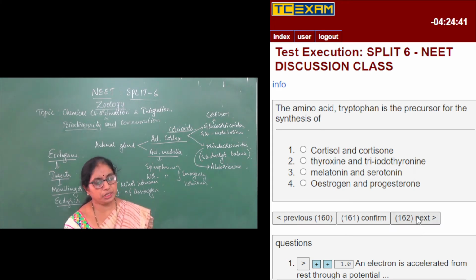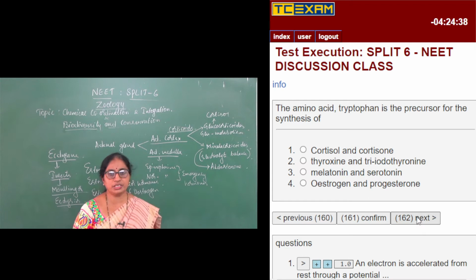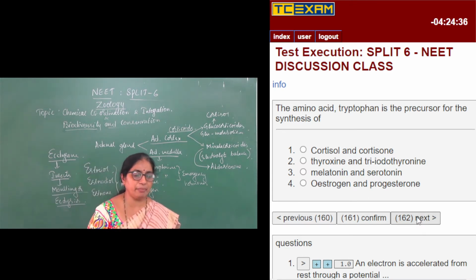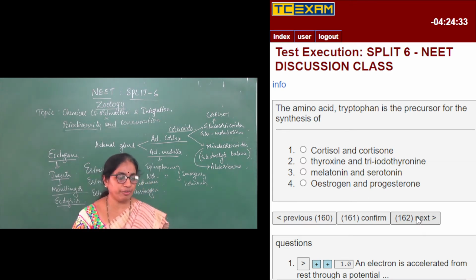Moving on to the next question. The amino acid tryptophan is the precursor for the synthesis of... This question is a little bit twisted. Nowhere in the textbook do we find that tryptophan is a precursor of which hormone, and such things have not been mentioned. But still, tryptophan, as we know, is an amino acid, right? So it should be either a protein component or an amino acid hormone, a hormone derived out of amino acids.